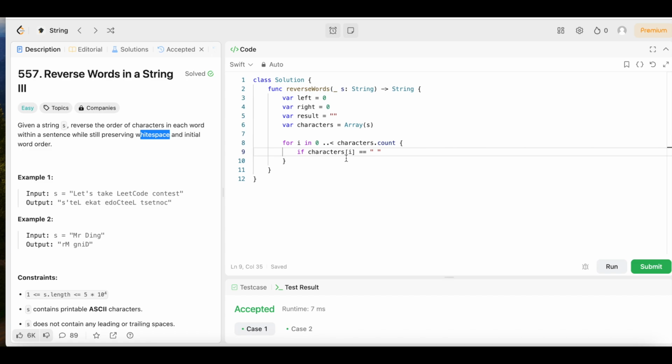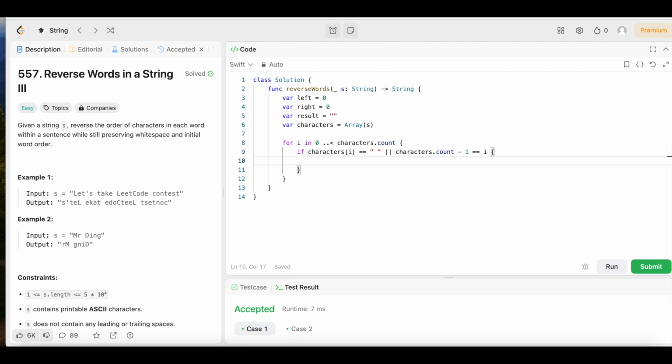So if the characters I equals white space, then what we are going to do is, or characters dot count -1 equal sign I, open up the brackets.